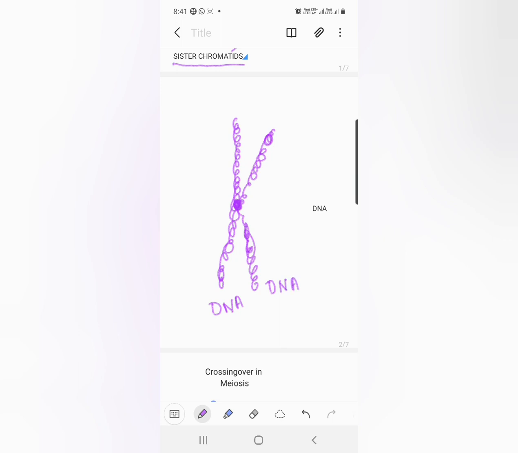That means the sequence of nitrogenous bases of the DNA molecule present in one chromatid is exactly equal to the sequence of nitrogenous bases present in the other chromatid. They are called sister chromatids. This type of chromosome undergoes some changes during meiosis 1. What happens during meiosis 1 is to be known.